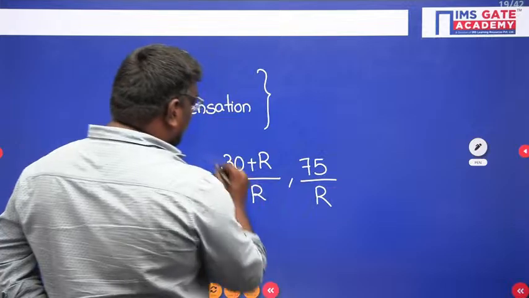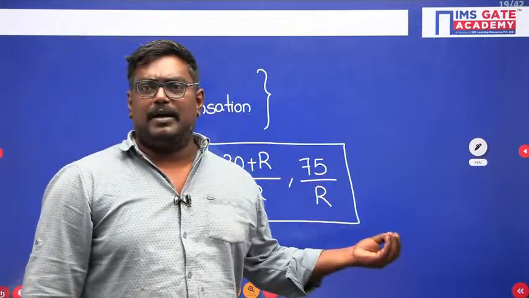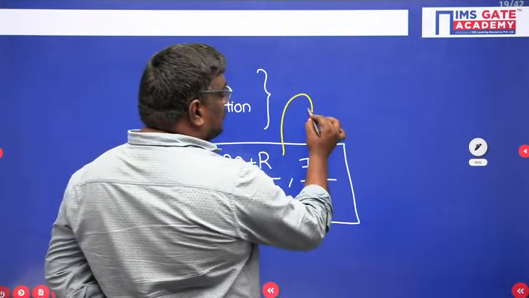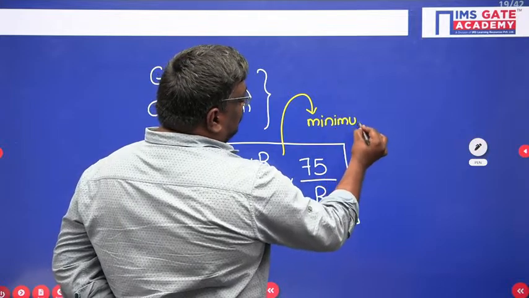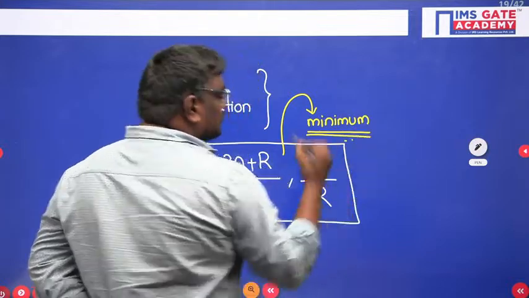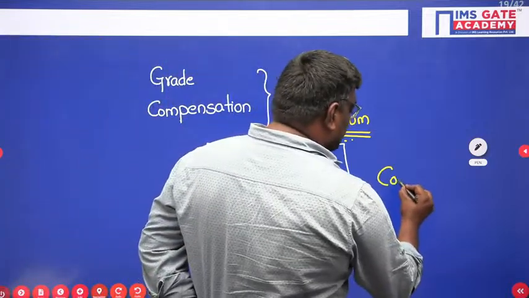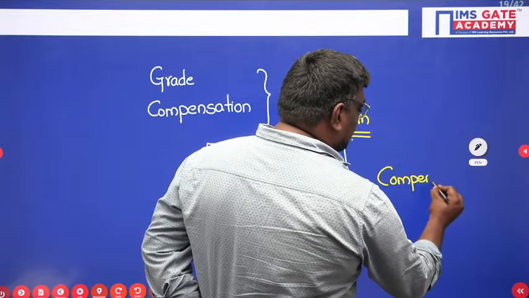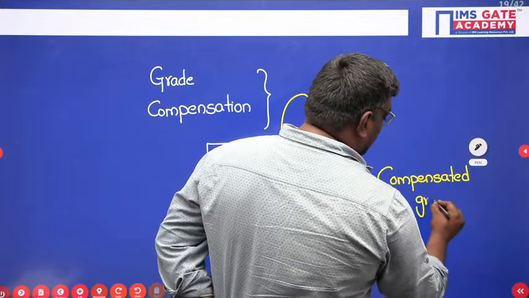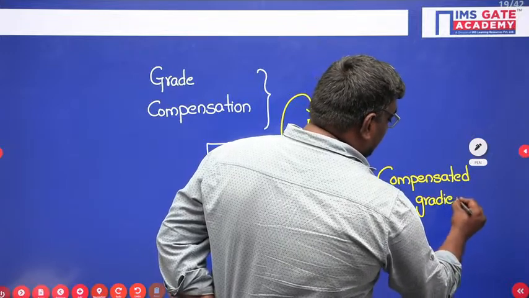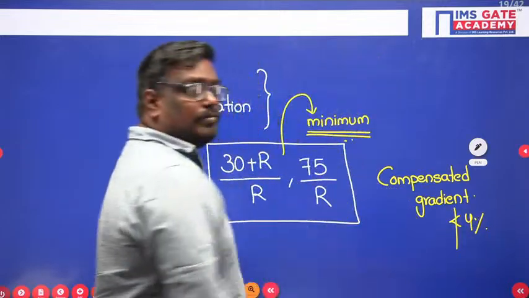We take two values, one is (30 plus R) by R and the other is 75 by R, and whichever is minimum will be considered as grade compensation. And remember, the compensated gradient cannot be less than 4%.